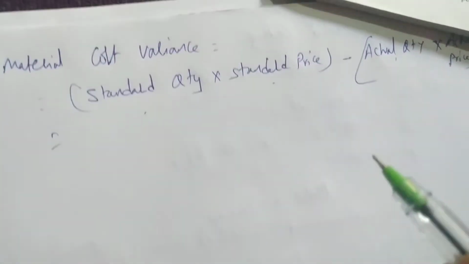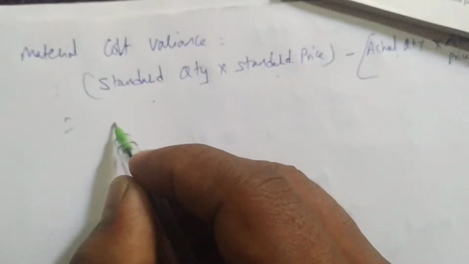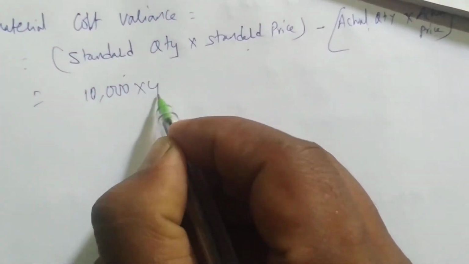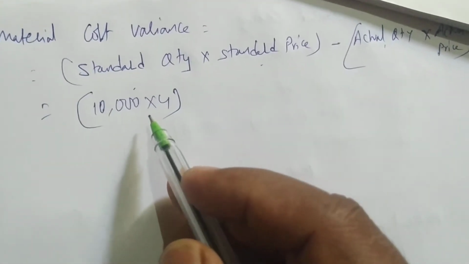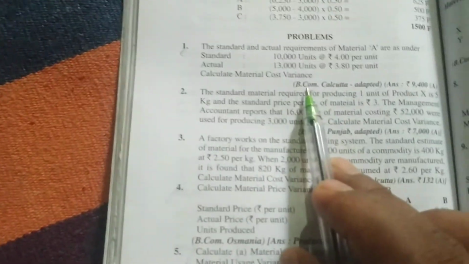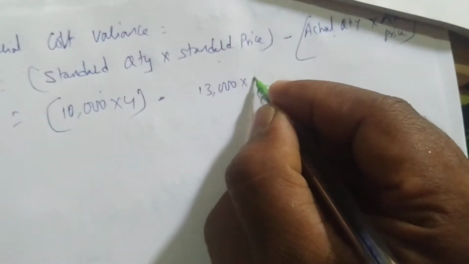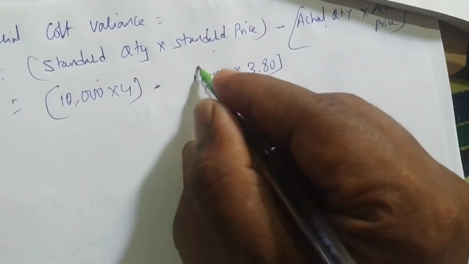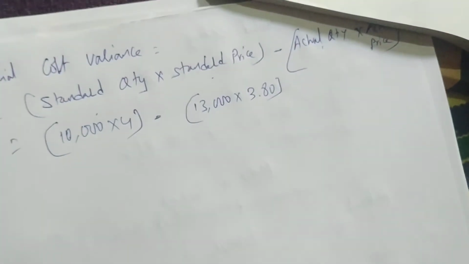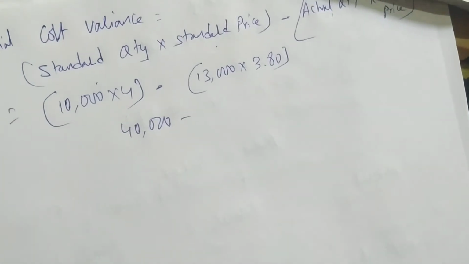In the same formula, standard quantity is given as 10,000 units at rupees 4. So 10,000 units into 4. This is standard. The company is saying to incur expenditure of rupees 40,000. Minus actual, which is 13,000 into 3.80. Now 10,000 into 4, we are getting 40,000, minus 13,000 into 3.8, 49,400.